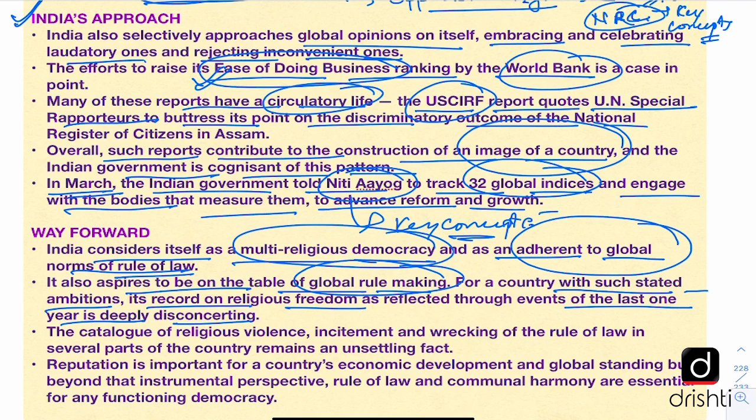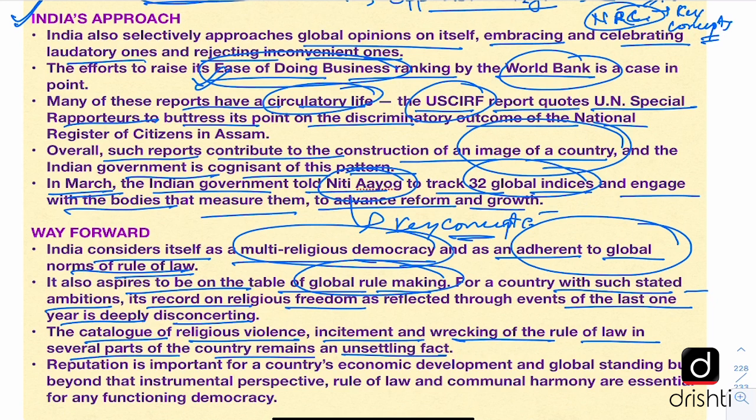So the editorial says that when India wants to play a bigger role on the world stage, it cannot be seen as a country which supports violence against its minorities. It cannot be seen as a country where the rule of law is flouted with impunity with government sanction. That kind of image should not go out. It further says that the catalogue of religious violence, that means the series of incidents of religious violence, incitement and wrecking of the rule of law in several parts of the country, remains an unsettling fact.